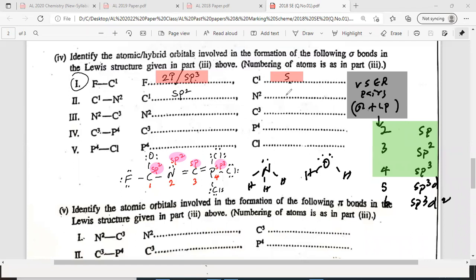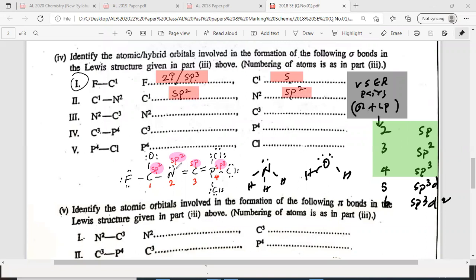Okay, anyway, C1 is good for the students. sp2, but nothing to teach here. Same as the previous one, sp2. That's why I labeled it in the diagram. Okay, very good, all of you are correct. But there can be careless mistakes sometimes, right? Even though it's easy, you might make a careless mistake sometimes.